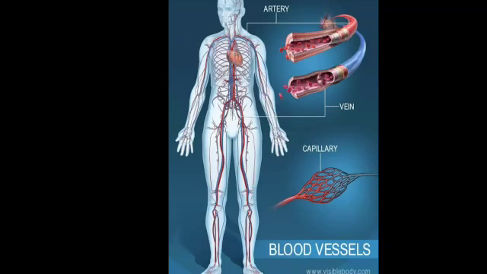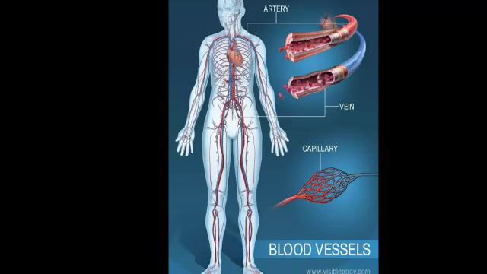And the veins carry blood from various parts of the body to the heart. Veins are usually wider than the arteries, but their walls are very thin because blood flows in the veins at a lower pressure than in the arteries. And most of the veins carry deoxygenated blood, that is blood rich in carbon dioxide. Blood vessels that you see under your skin are veins, because arteries lie deep inside the body, so we won't be able to see the arteries.